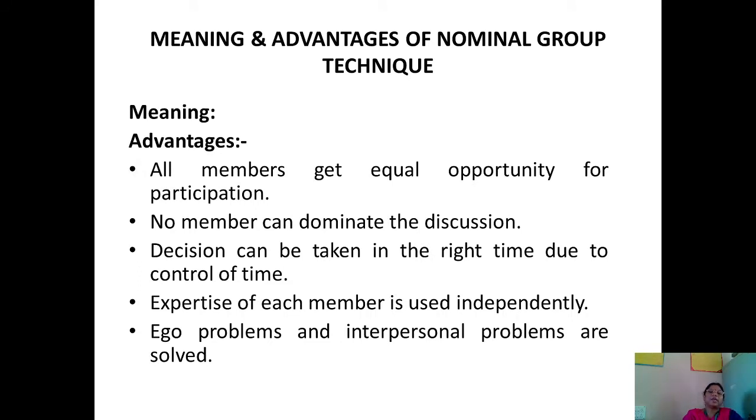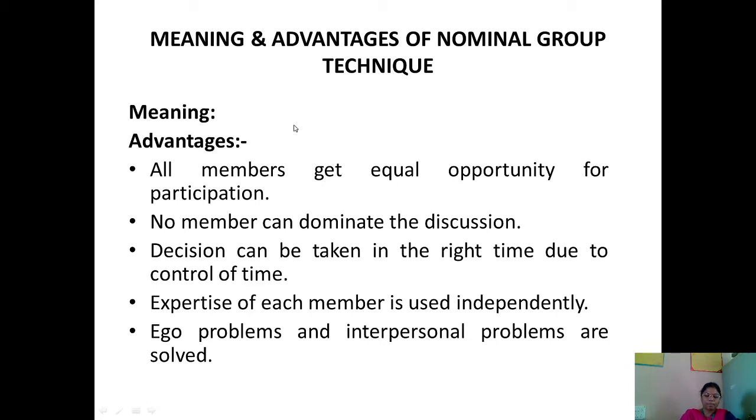Coming to the second technique, the nominal group technique. The nominal group technique has been introduced with the intention of overcoming the drawbacks of the group decision making technique, where group decision making involves much time and is influenced by dominant personalities or members. To eliminate the time consumption and the influence of dominant members, the nominal group technique has been introduced.